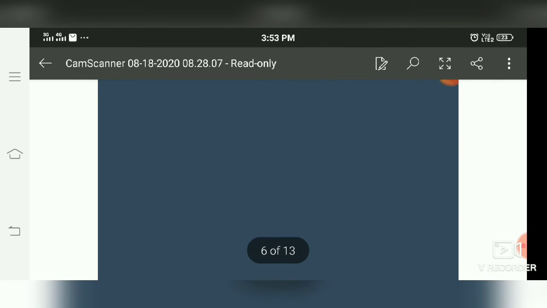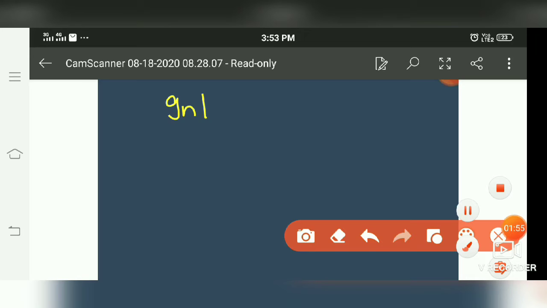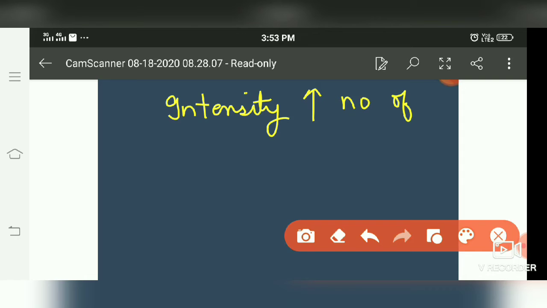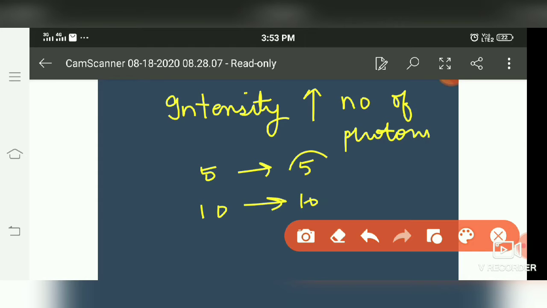So if intensity increases, intensity means number of photons, so number of photons increases. Like 5 photons means 5 electrons, 10 photons means 10 electrons. So number of electrons are also increasing with intensity. It means photoelectric current is also increasing.